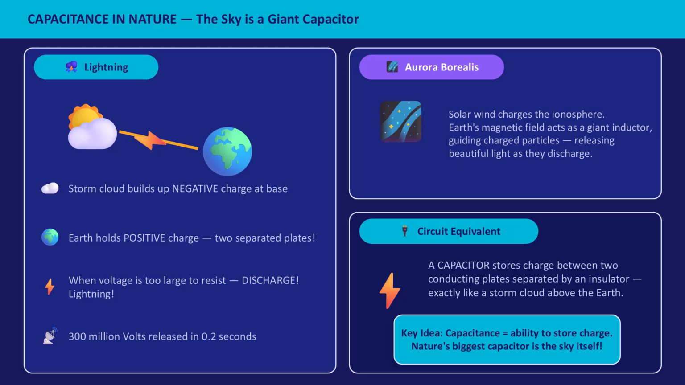That is exactly the structure of a capacitor. 2 conducting plates separated by a dielectric. When the voltage difference between the cloud and the earth becomes too large to resist, discharge. 300 million volts released in just 0.2 seconds. That is lightning. And the Aurora Borealis? The ionosphere charging up, Earth's magnetic field guiding the discharge. Another capacitive and inductive phenomenon on a cosmic scale. Key idea for today. Capacitance is the ability to store charge. Nature's biggest capacitor is the sky itself.